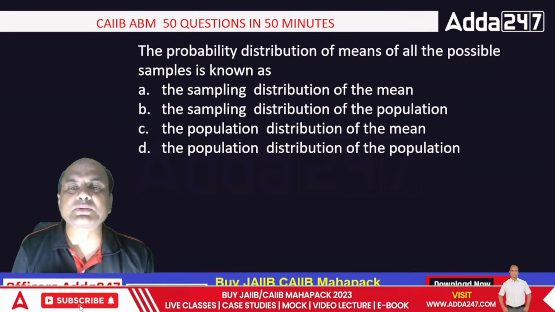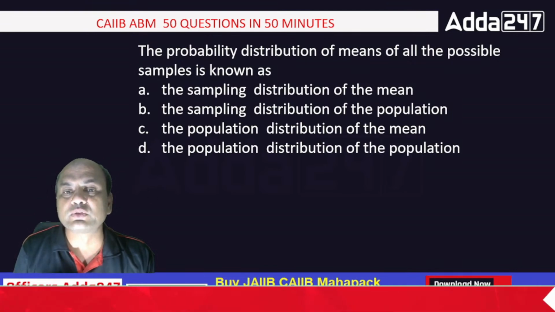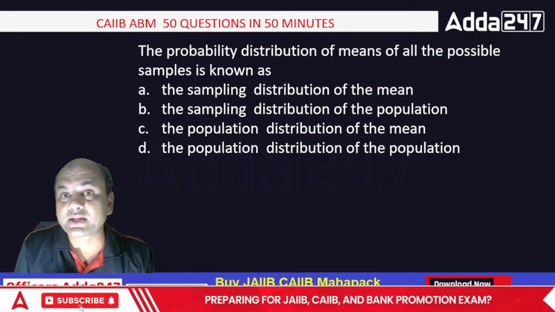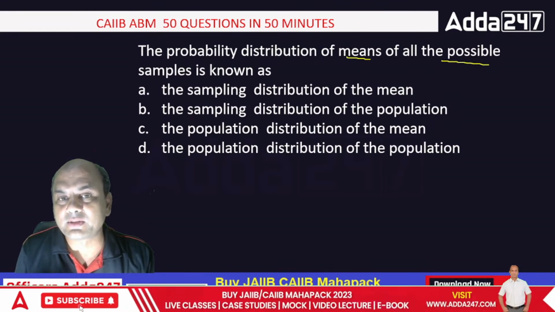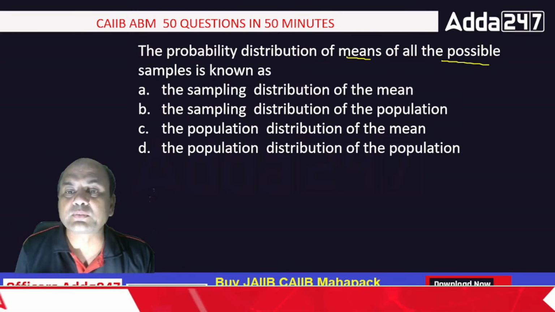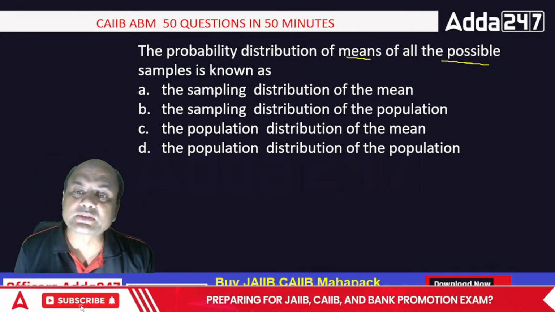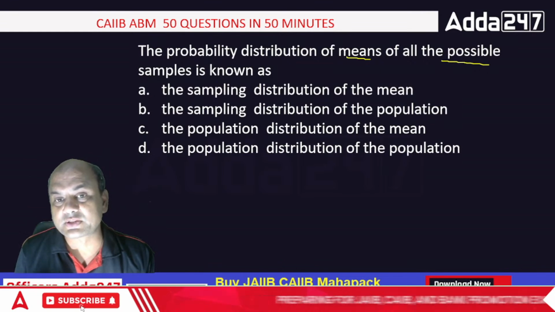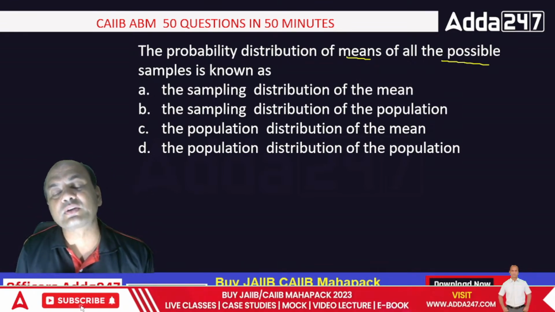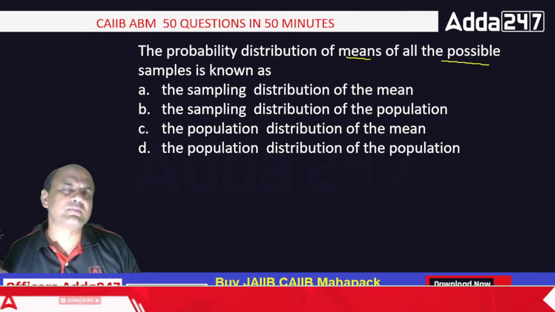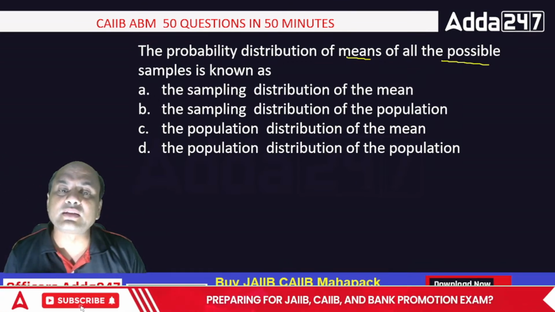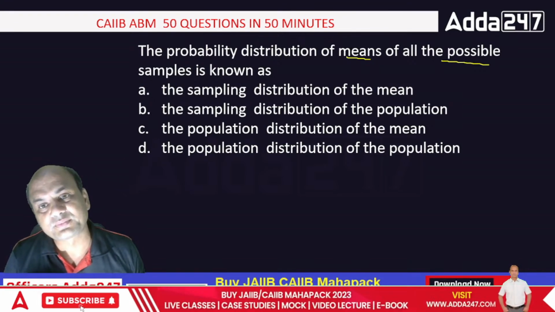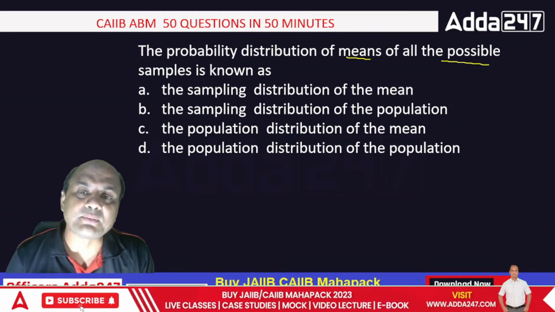The probability distribution of means of all possible samples is known as the sampling distribution of the mean, the sampling distribution of the population, the population distribution of the mean, or the population distribution of the population. So what is the answer over here? Very simple one, you can just go on eliminating the answers and you'll get it.